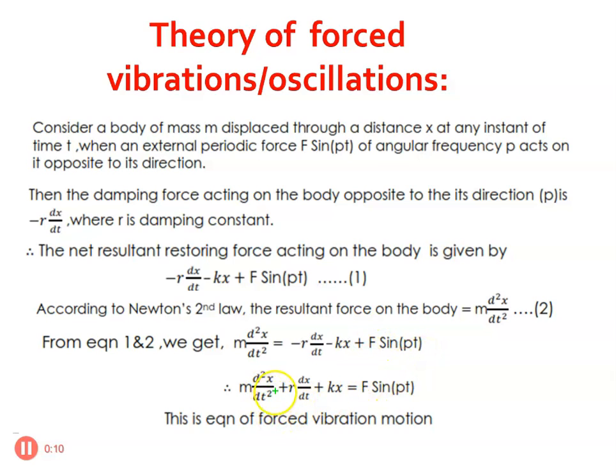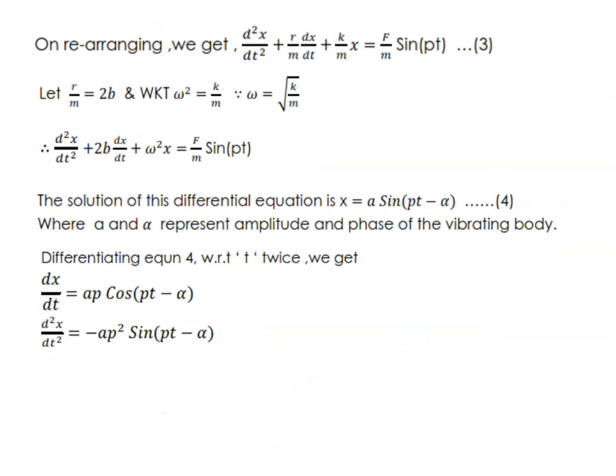So m into d square x by dt square, take these two terms to the left hand side. m into d square x by dt square plus r into dx by dt plus kx is equal to F sin pt. So divide this entire equation by m. So you will be getting the second order differential equation, in which the coefficient of the second order term will be 1, right? So now we will see what happens.